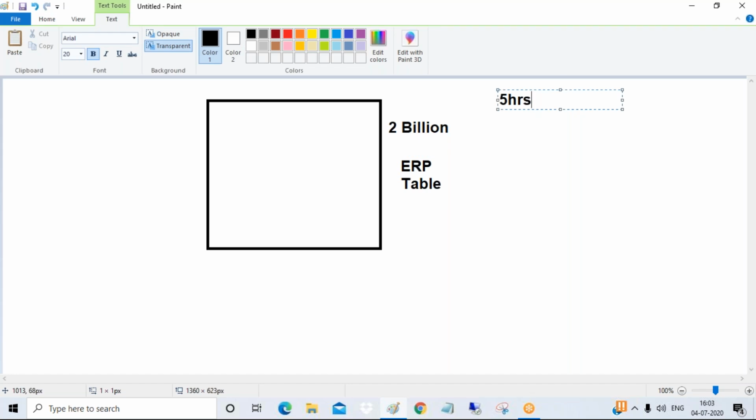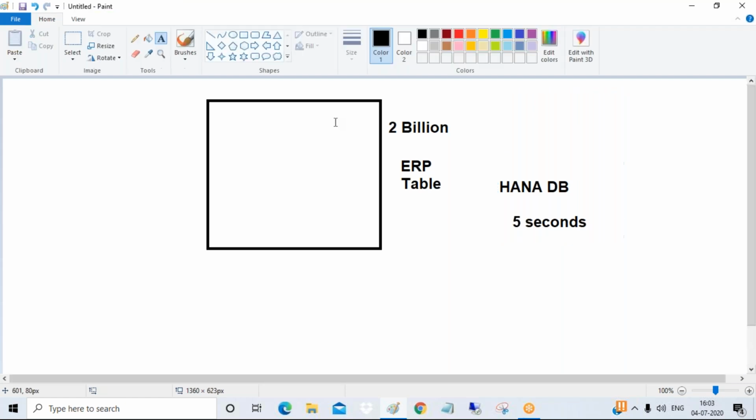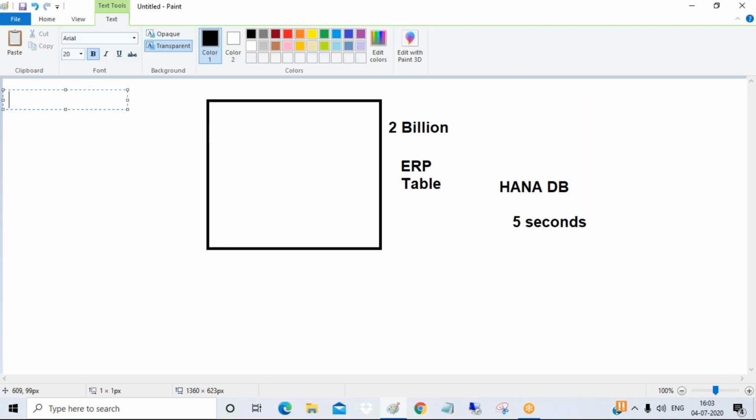But if it is a HANA database, it will just take 5 seconds to process 2 billion records. Just imagine how fast the HANA database is. HANA is so fast, okay. Now this fastness, this performance, is majorly attributed to 3 reasons. Primarily there are 3 reasons, and from these 3 reasons you'll get all the remaining reasons also.